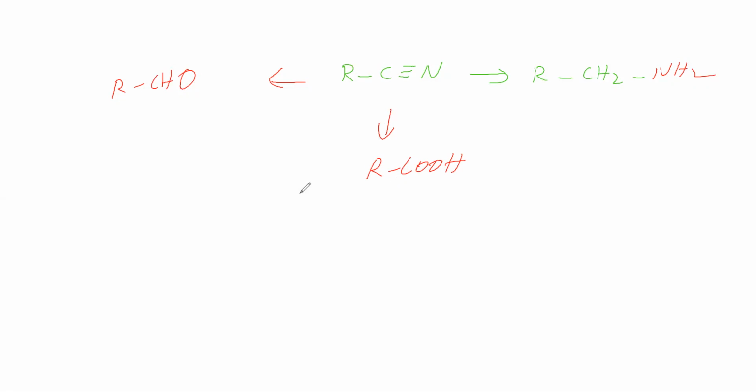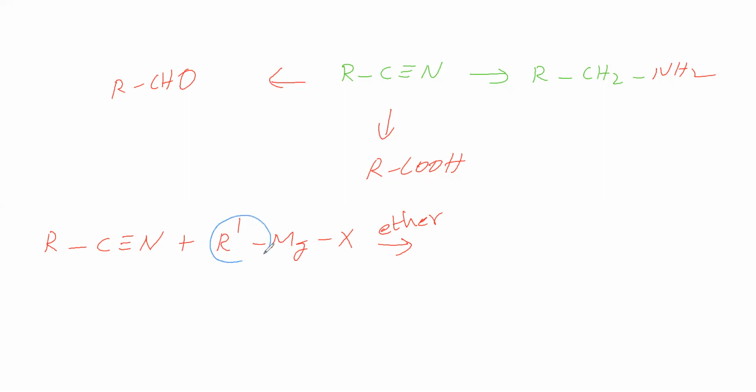Next, cyanide with Grignard reagent. We take cyanide and the Grignard reagent R'MgX, with ether as the solvent. What is the product? Let us see how the reaction takes place.